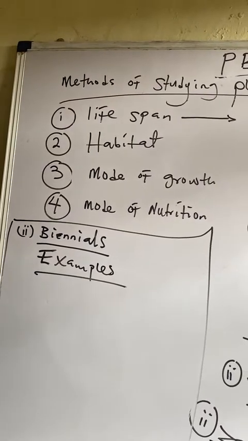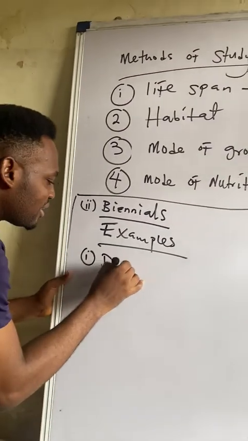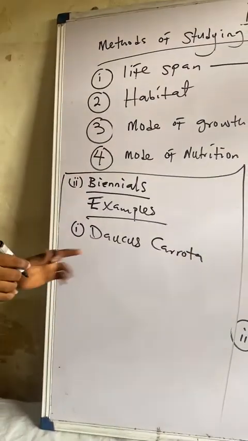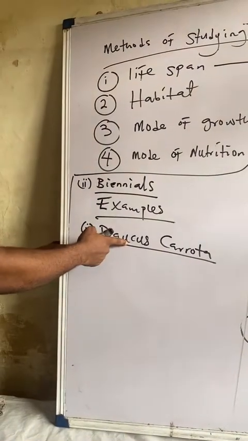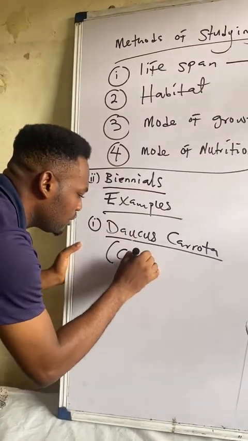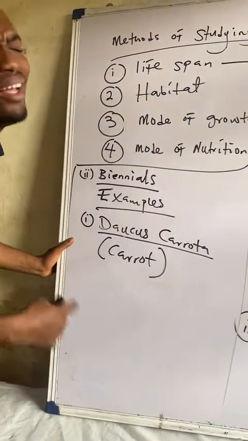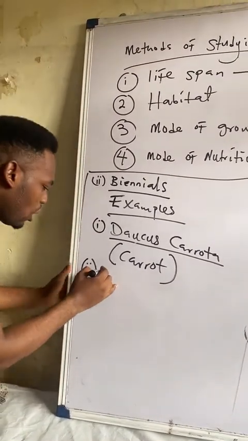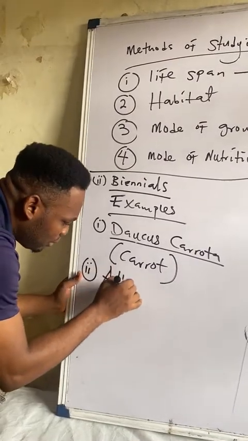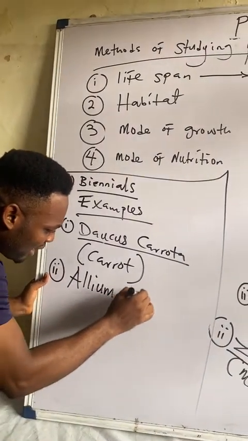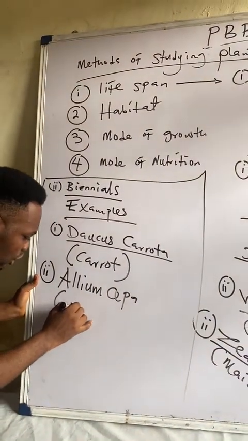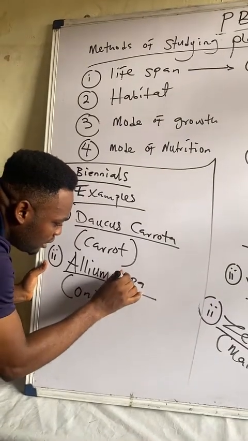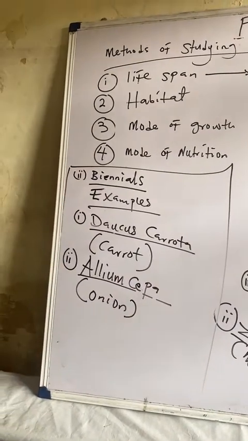Examples of plants we have here, we have number 1, Daucus carota. When we say Daucus carota, that's the botanical name now. That is carrot. Is carrot a tuber? Yes. Example 2 we have what we call Allium cepa. And what's Allium cepa? It is onion. So this is the botanical name, while this is the common name. Allium cepa, all right? Onion.